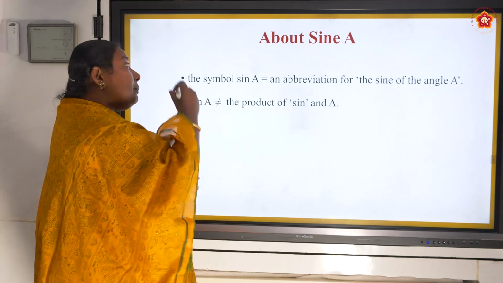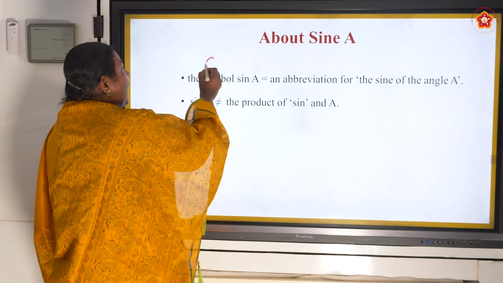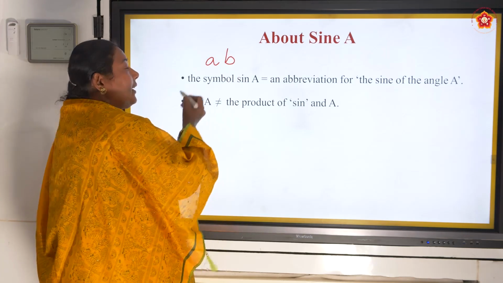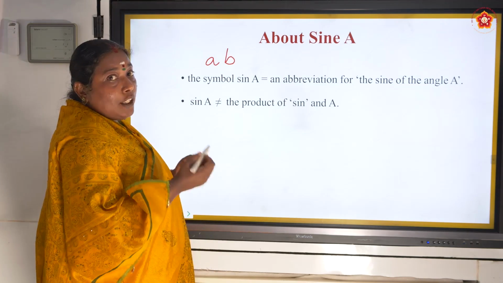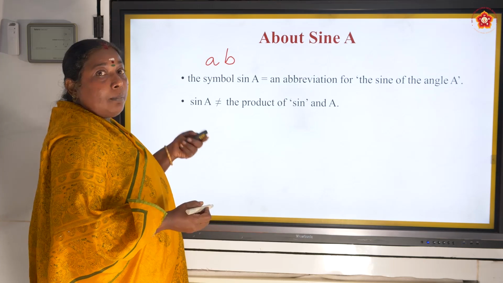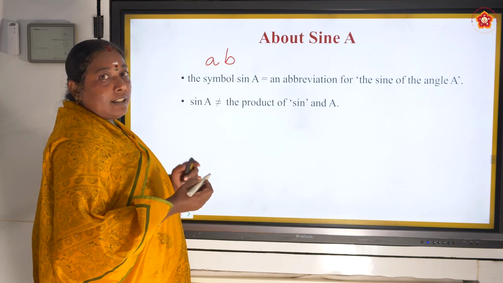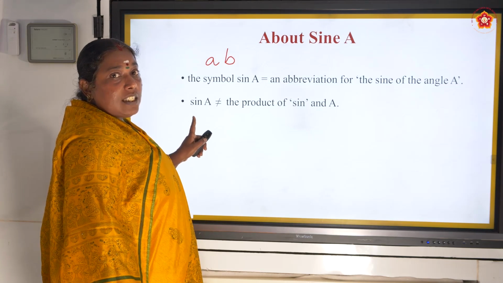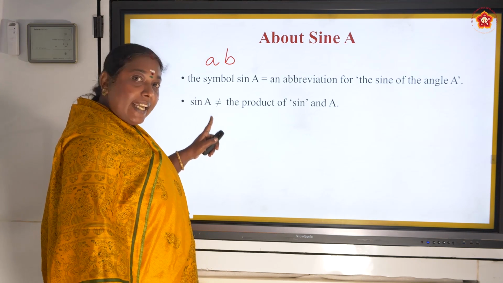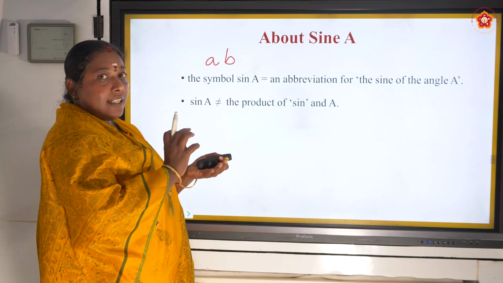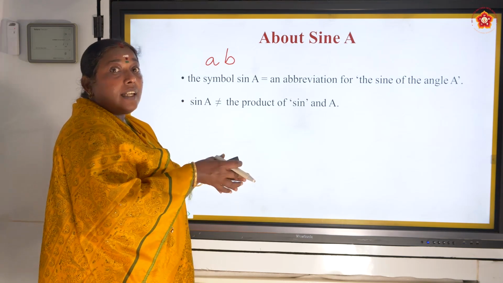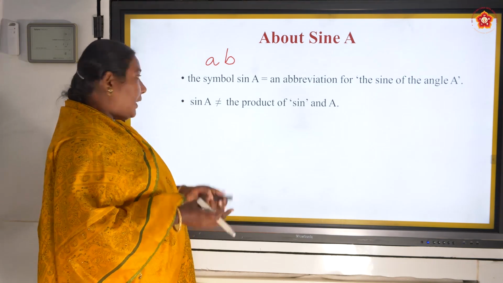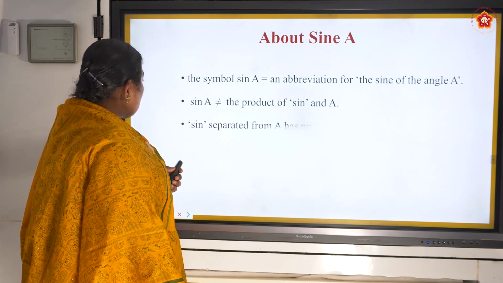Next, sine A is not equal to the product of sine and A. In the previous year you had A into B, that means AB means A into B. A is a number, B is a number, you can multiply them. Here it is not like that. Sine is not a variable, it is a function on angle A. That means sine is something working with angle A. It cannot be separated.